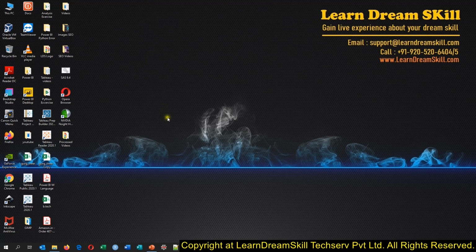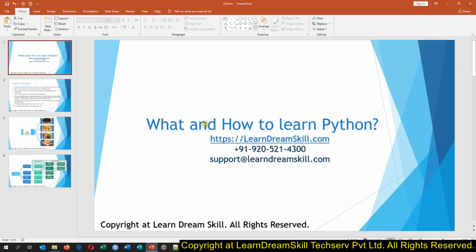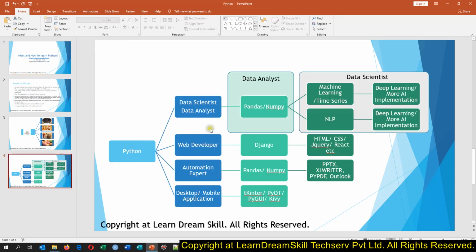And today we are just going to learn about Python. In the previous session, we discussed what and how we need to learn Python. I explained the Python usage: if you want to become a data scientist, you need to follow this path; if you want to become a web developer, you need to follow this path. If you want to learn about it, you can watch the Python introductory video on our channel. Once you are done with this, suppose you have decided to learn Python for data science. Today I'm going to explain how you need to set up your environment to learn Python.